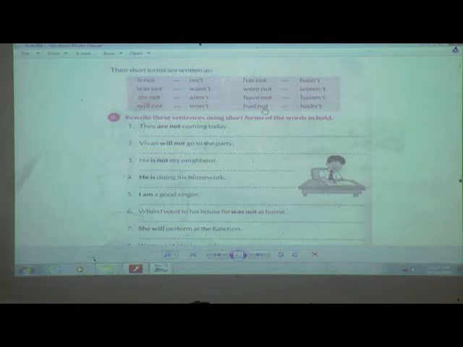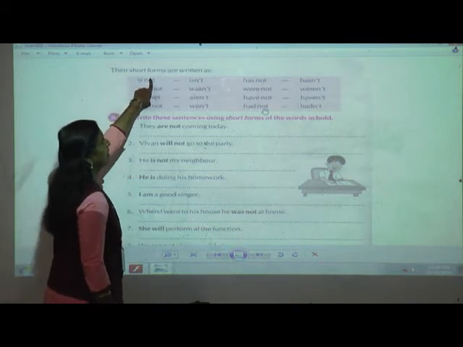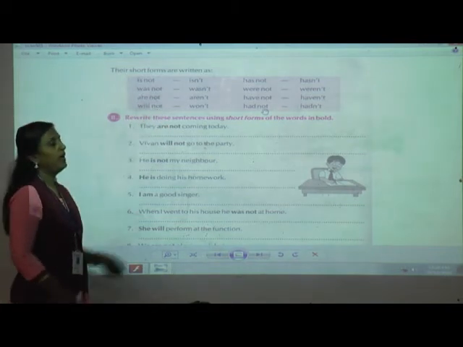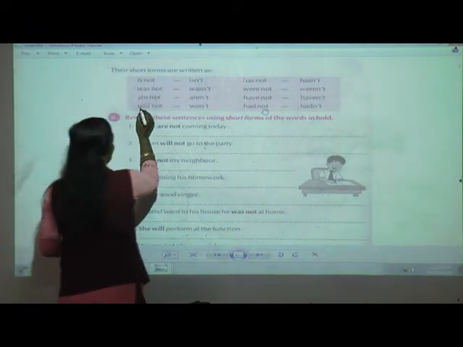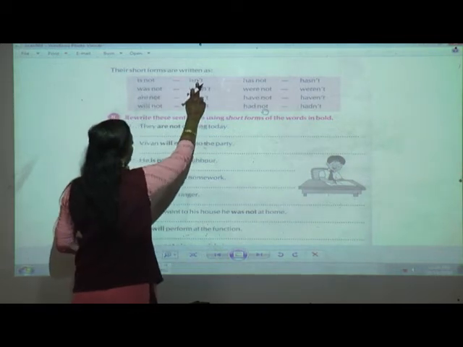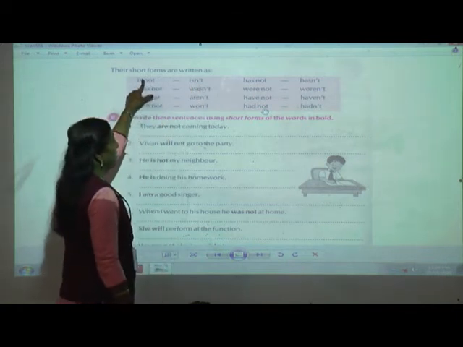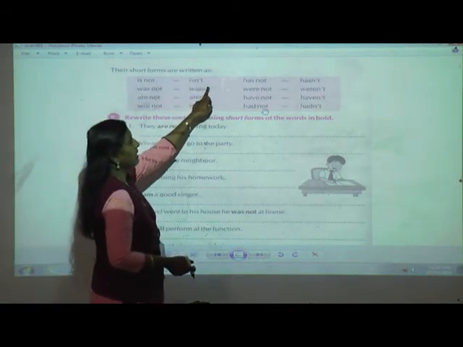So instead of all these, what are we going to do? Yes, is not. It is actually is not. Isn't it? We say so. Here we can see where they have put the apostrophe. They have not dropped the first word, but they have dropped the O. Can you see? In all the words with not, they have dropped O and put an apostrophe. For is not, after N they have made an apostrophe. For was not, they have written was and not, and not given space. It has been merged. So wasn't, N apostrophe T.